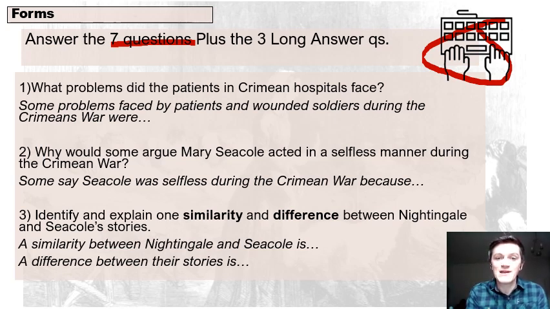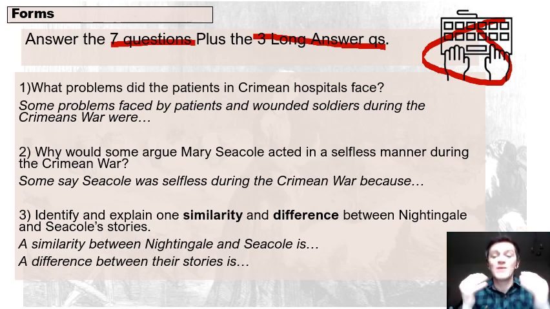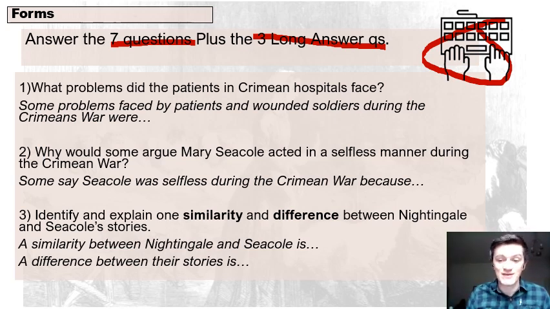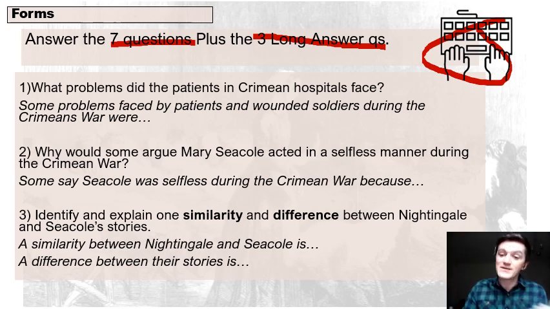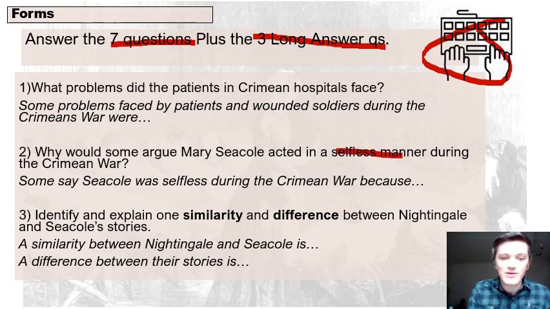You've then got the 3 long answer questions, and these are the ones we're going to look at and read, and these are where you're showing off your knowledge. So, the first one: what problems did patients in Crimean hospitals face? So you're going to think about Florence Nightingale and the reading we did there. If you've not got the information sheet, scan back through the video. Question 2: why would some argue Mary Seacole acted in a selfless manner during the Crimean War? Selfless means she was very generous. She cared more about other people than herself.